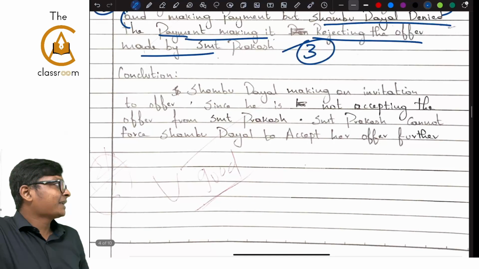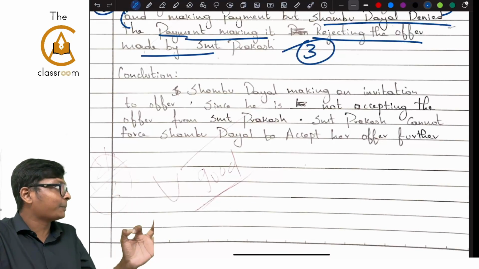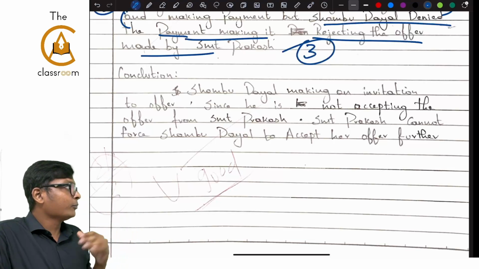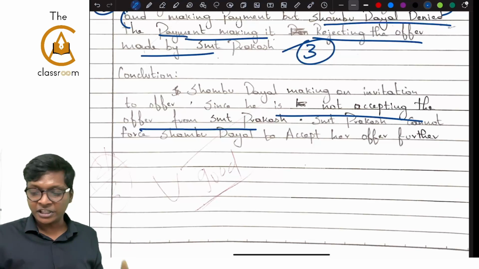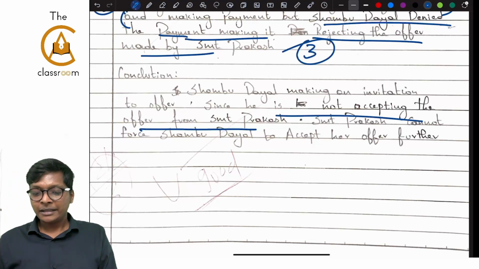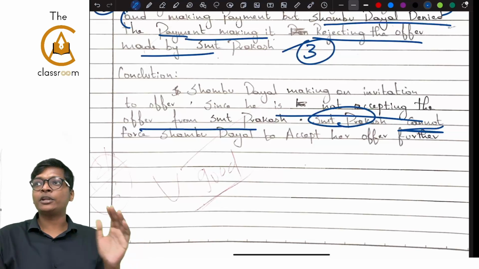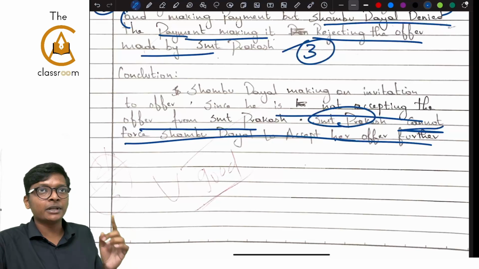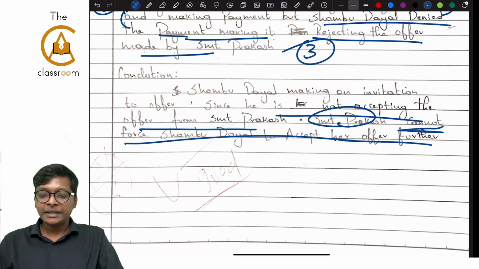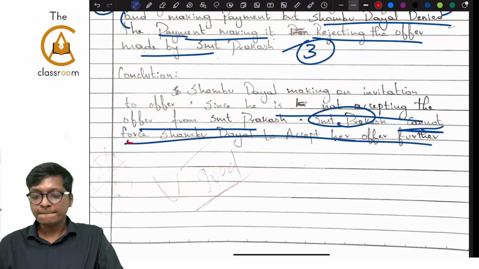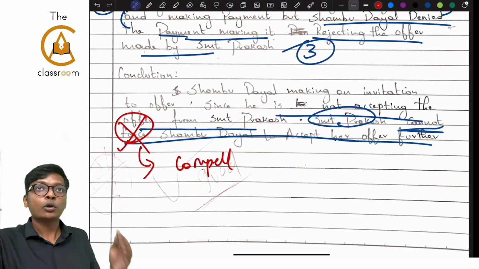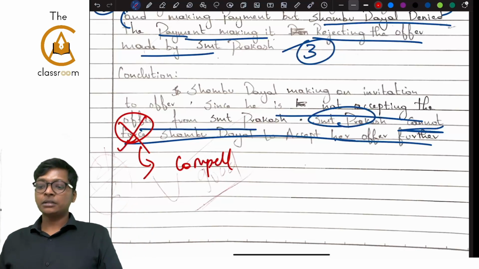Shambhu Dayal is making an invitation to offer, since he is not accepting the offer, because above he wrote not accepting the offer from Srimati Prakash. Srimati Prakash cannot force Shambhu Dayal to accept the offer. The question is asking, can you compel? Answer is no, you cannot compel. Only one change I will do for the student is, instead of the word force, we can write the word compel, because the question uses the word compel. That's it. Can you see the difference in answers?